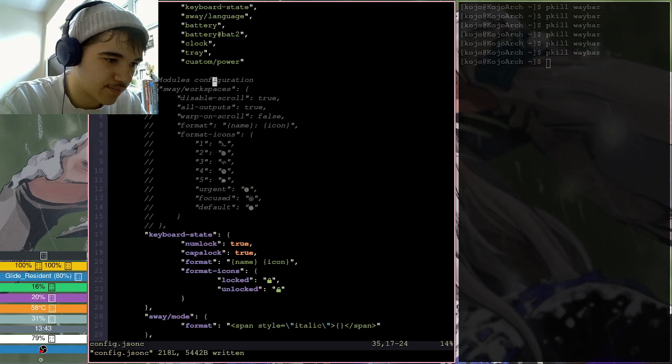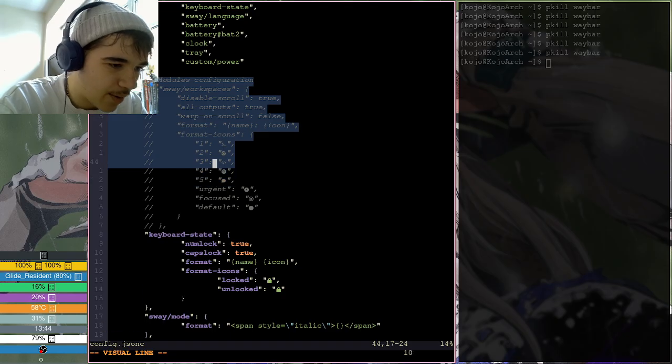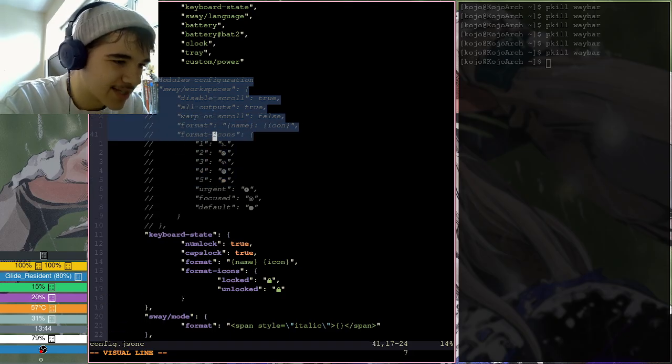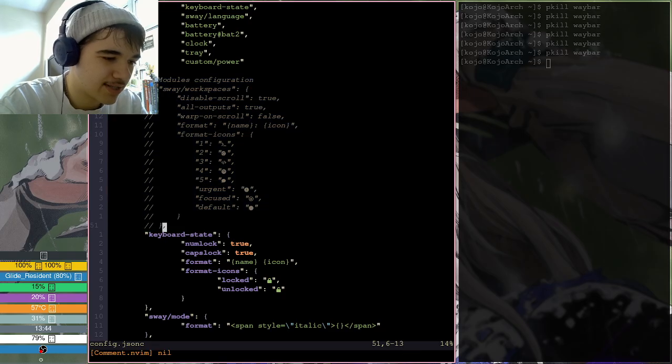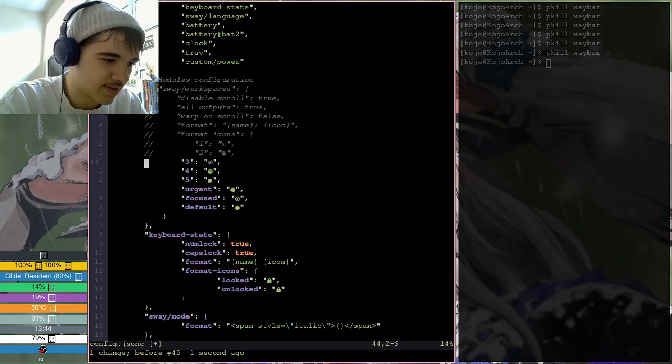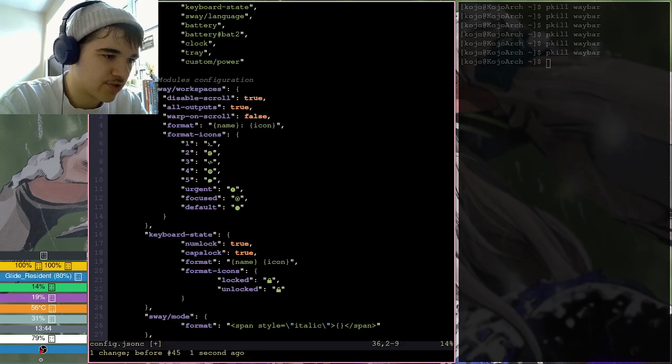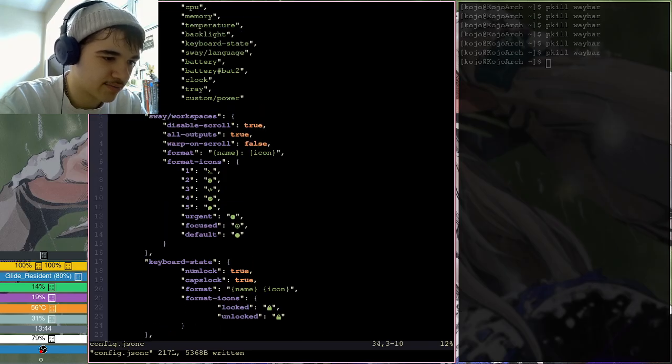Modules configuration for workspaces. I see. So I do want to show my workspaces. Where are these icons coming from? What font is this? So let's go ahead and uncomment this. Well, I'd like to anyway, but it doesn't seem like I can. Okay, I'll just do it manually for now. I don't know why I don't have the LSP for JSON-C installed. I guess I need to figure that out. Anyway, I got sway workspaces. I don't know why this is an error. This comma. It's not. It's just bugged.